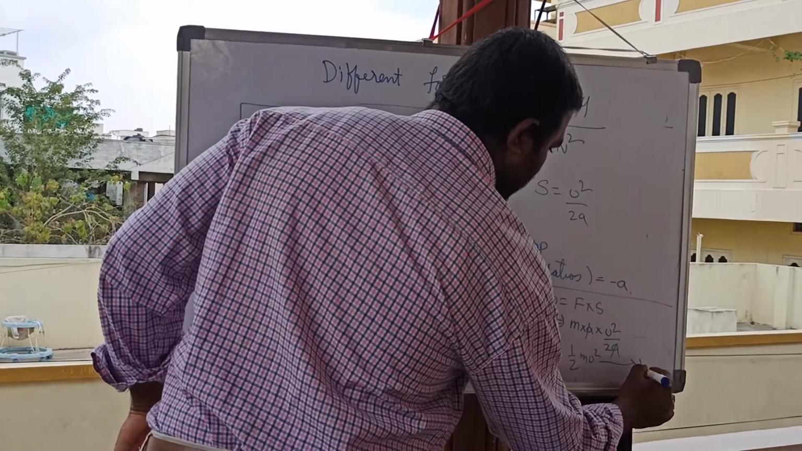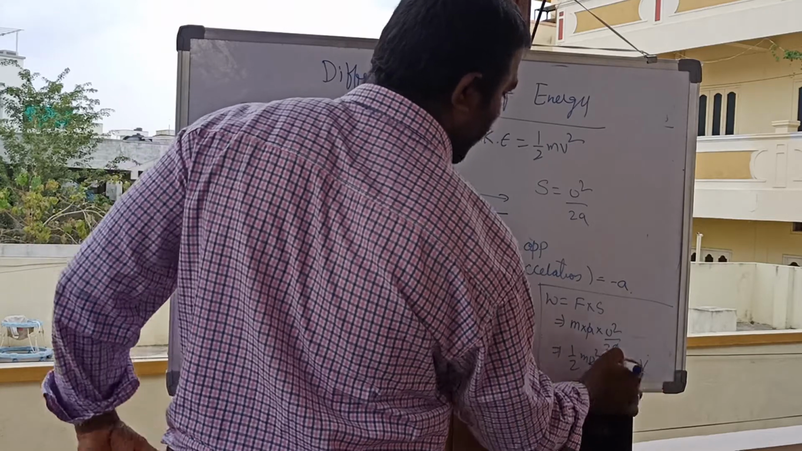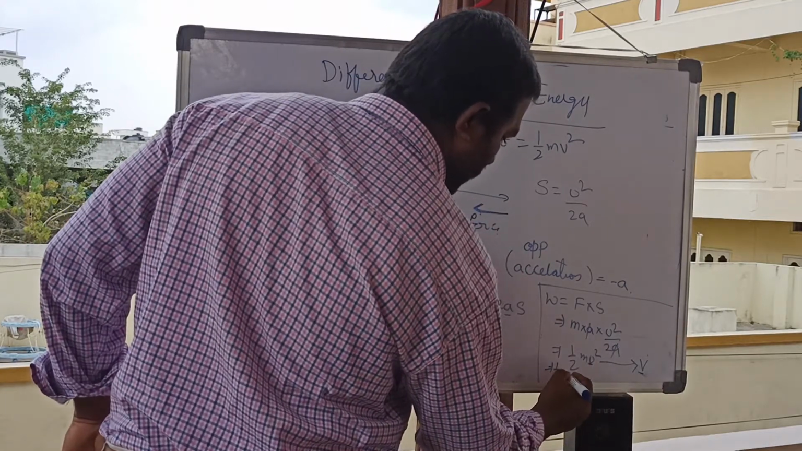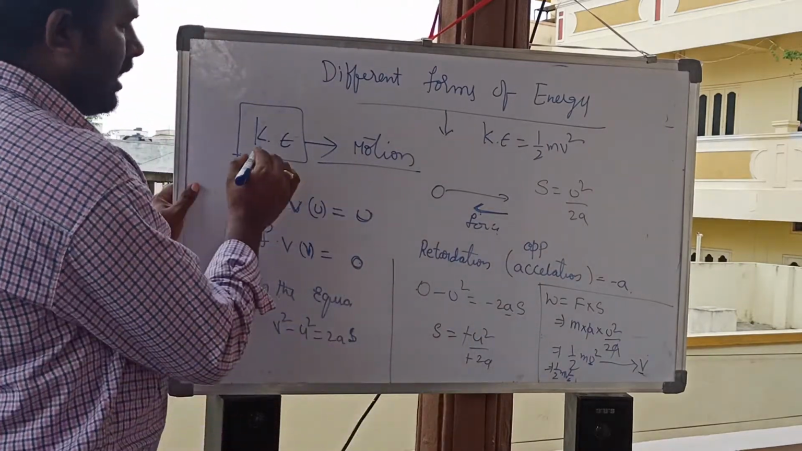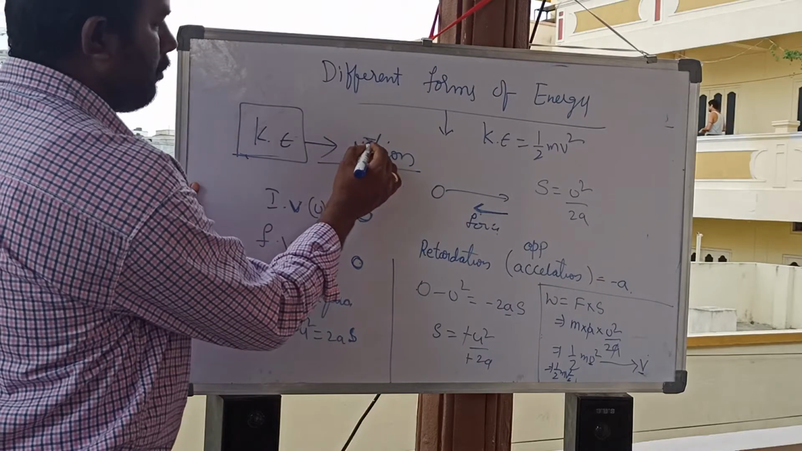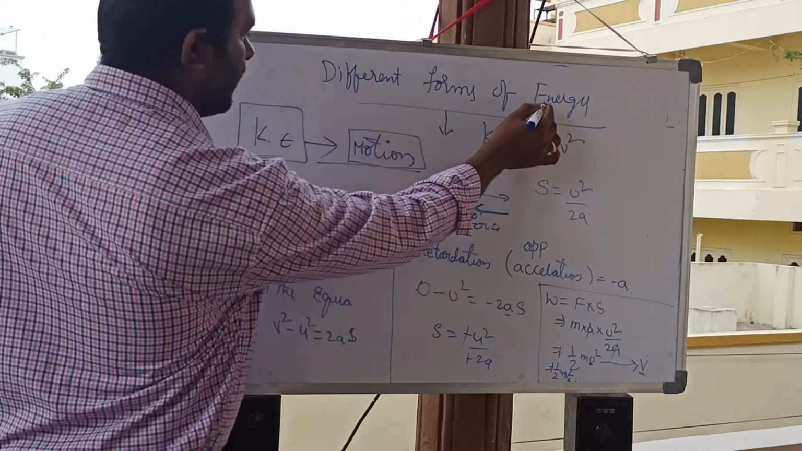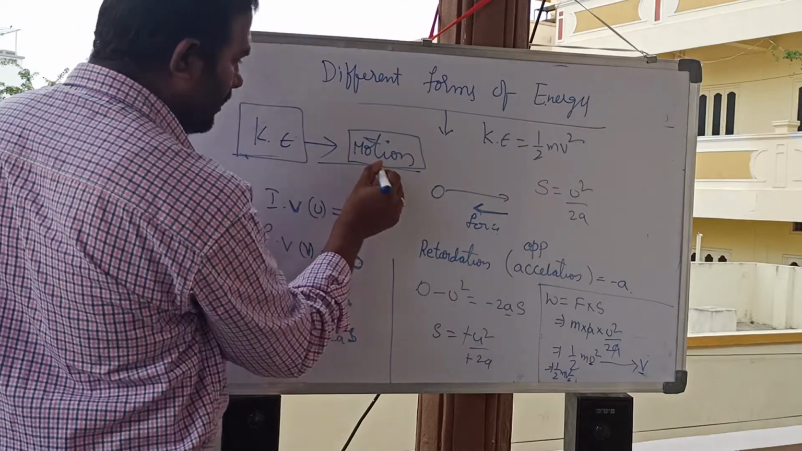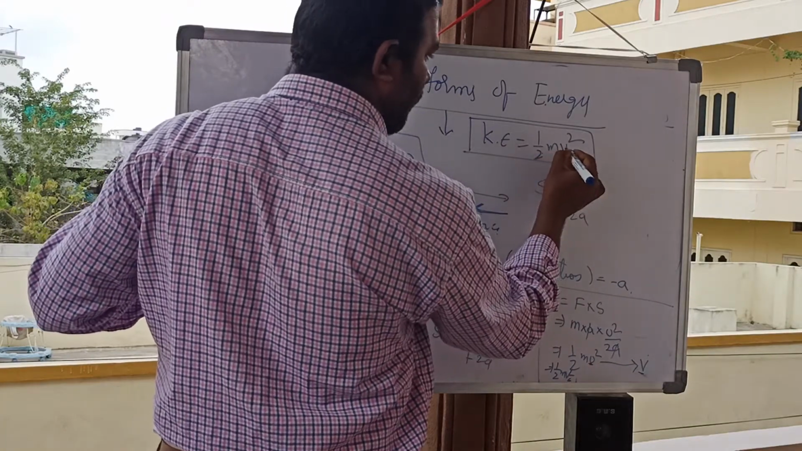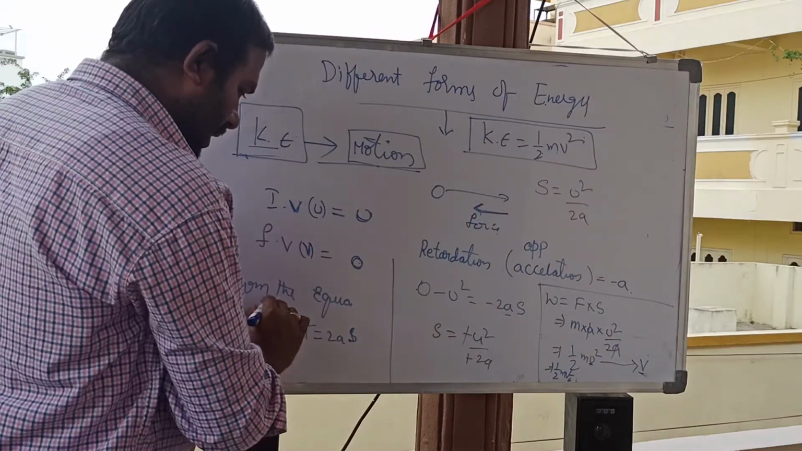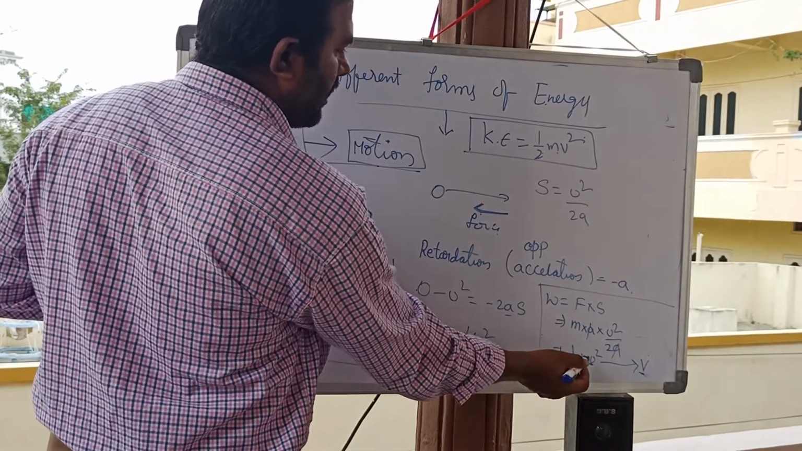Here u square is the velocity of the body, so we can write it as half m v square. This is how we can do the kinetic energy derivation. Kinetic energy is nothing but the energy a body contains due to its motion. It is indicated as K is equal to half m v square. By using the equation of motion, we can derive half m v square.